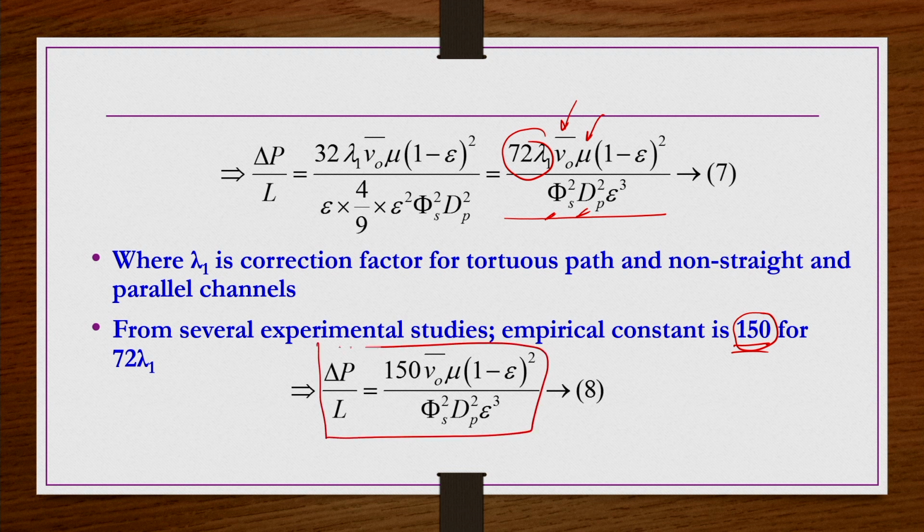So, this delta P by L, the pressure drop for a fluid flowing through a packed bed of packing height L, the bed having void space epsilon, with packing done using irregular particles: if the flow is laminar, then you can calculate the pressure drop using this expression without doing any experimental studies, because this has been found consistent with the experimental study if you replace that 72 lambda 1 with 150.